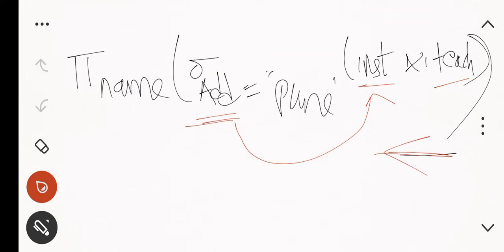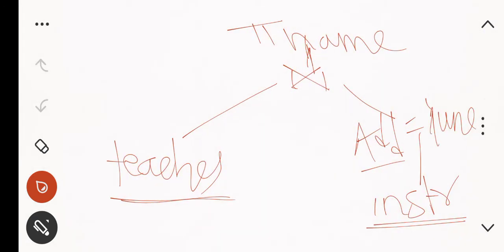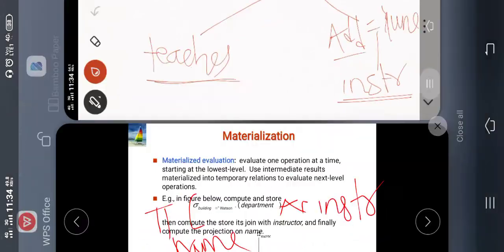Now you can see the same I have written, but here I have written in terms of the query, right? So how we can evaluate this, that's what I want to tell you. How we can evaluate this? There are two ways by which we can evaluate, by using materialization and by using pipelining. So what do you mean by materialization and what do you mean by pipelining? Now let me come to that part.